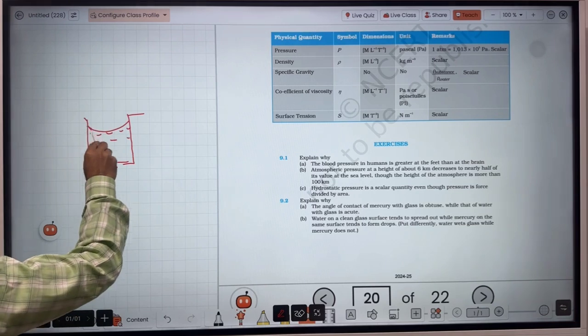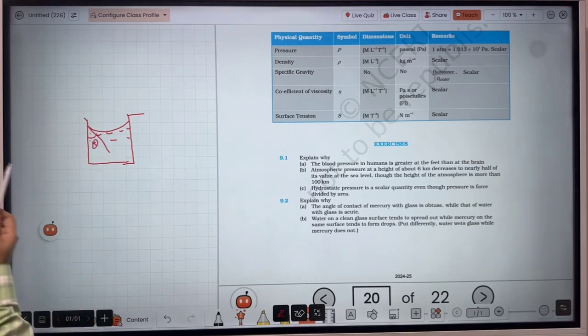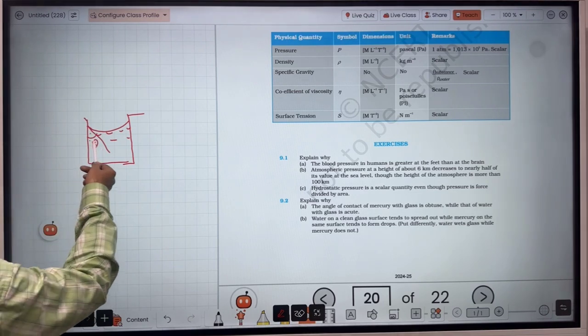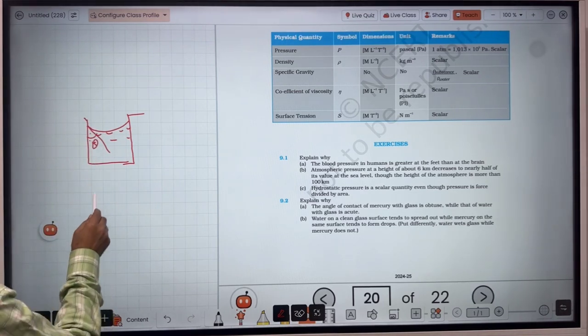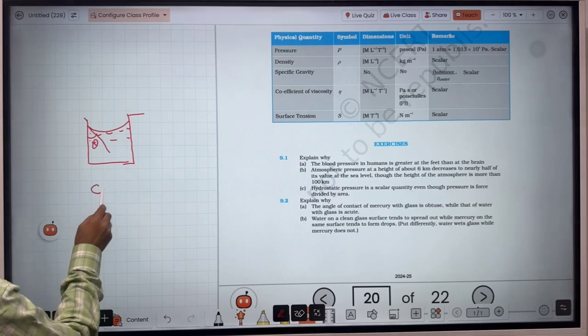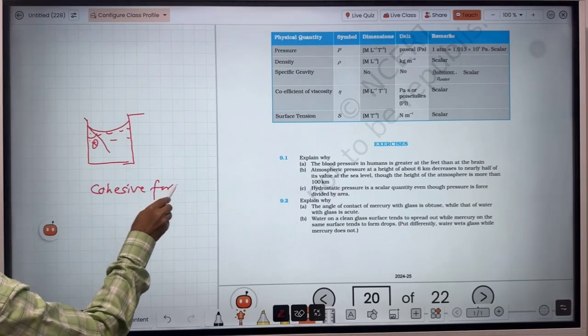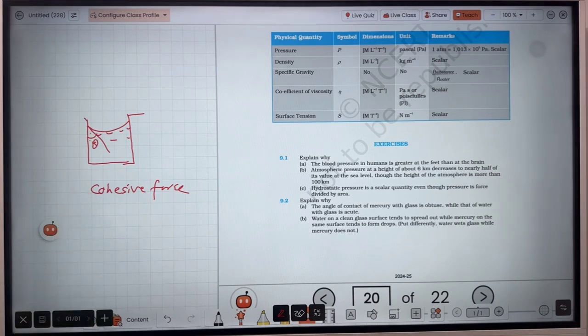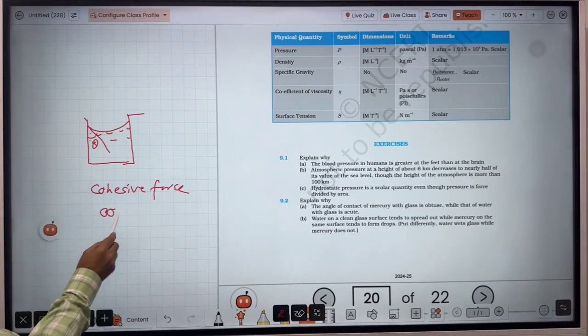So when we talk about the angle of contact, this angle theta, obviously this is acute. So what is happening? There are two types of forces here. One is cohesive force. Cohesive force means force between the same types of molecules. So water molecules attract each other with a force that will be the cohesive force.